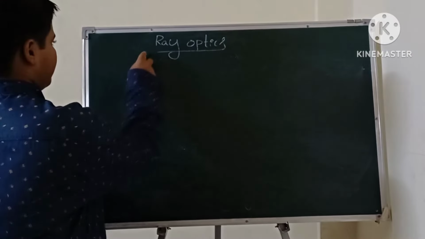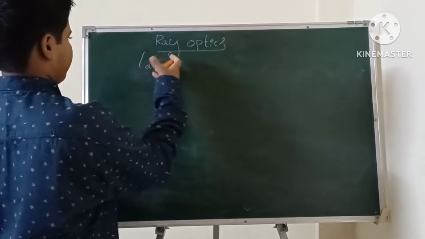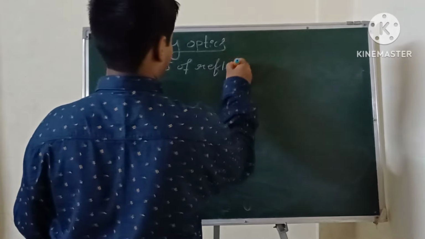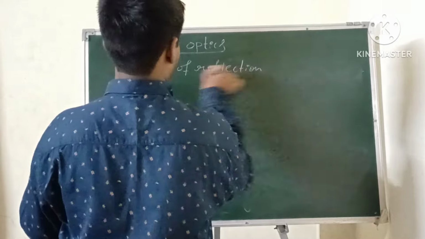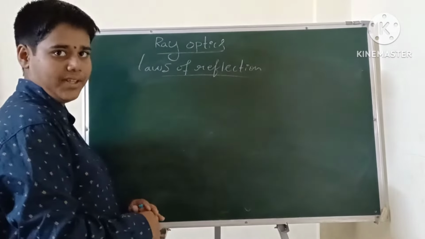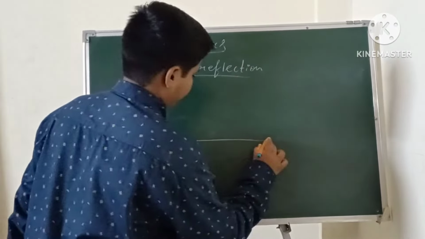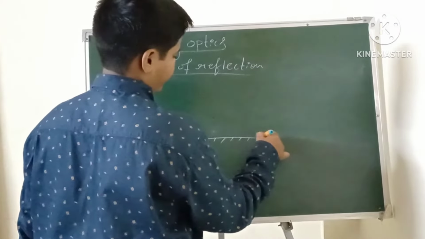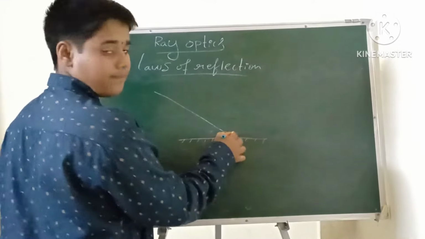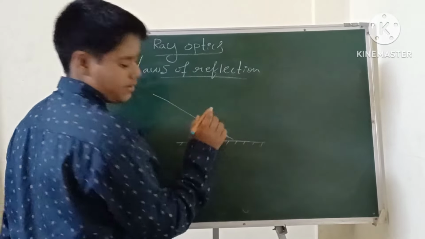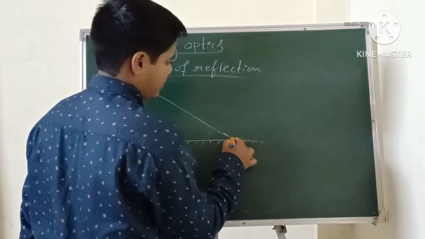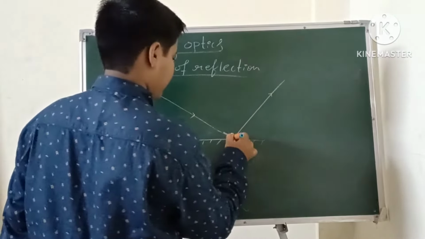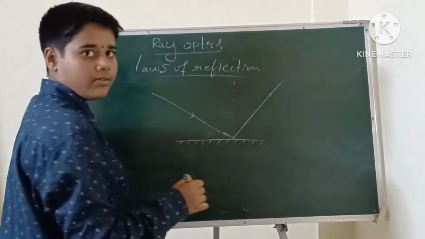So now the laws of reflection. This is a plane mirror, this is the incident ray, this is the reflecting ray, and this is the normal.